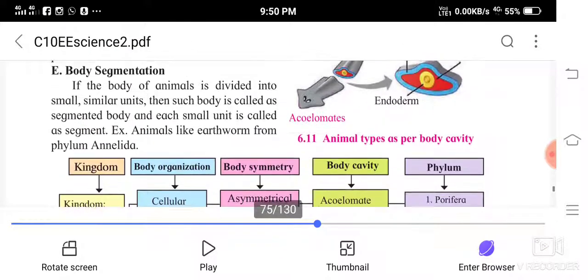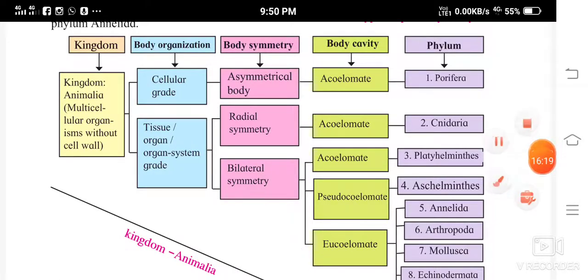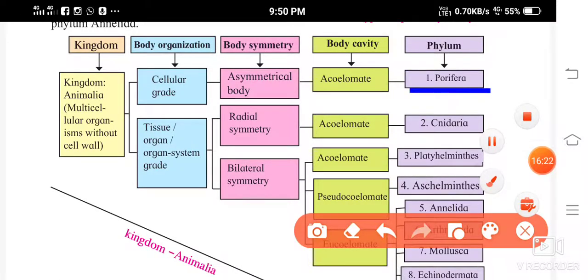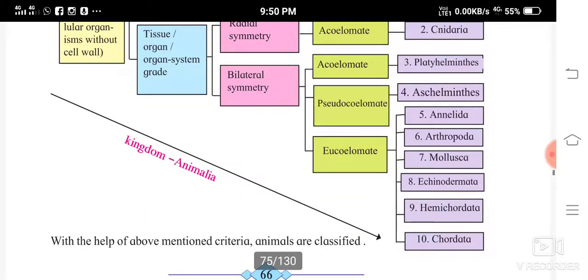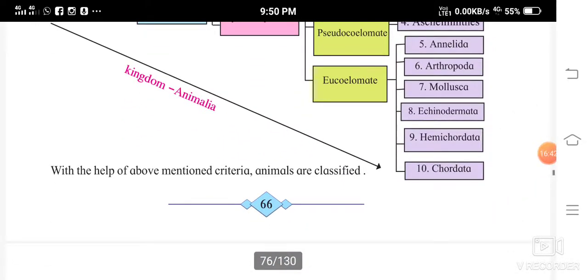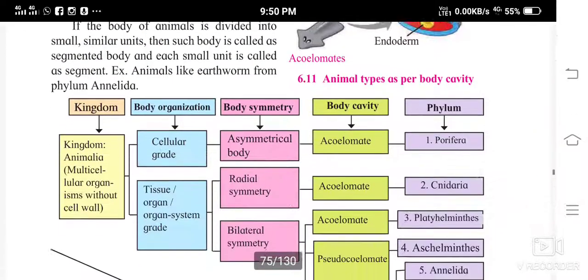Then see, the phylum Porifera are the acoelomates. Then Cnidaria, these are also acoelomates. Then Platyhelminthes are acoelomates. Then Aschelminthes are pseudocoelomates. Then Annelida, Arthropoda, Mollusca, Echinodermata, Hemichordata and Chordata are eucoelomates. So this classification is very important.